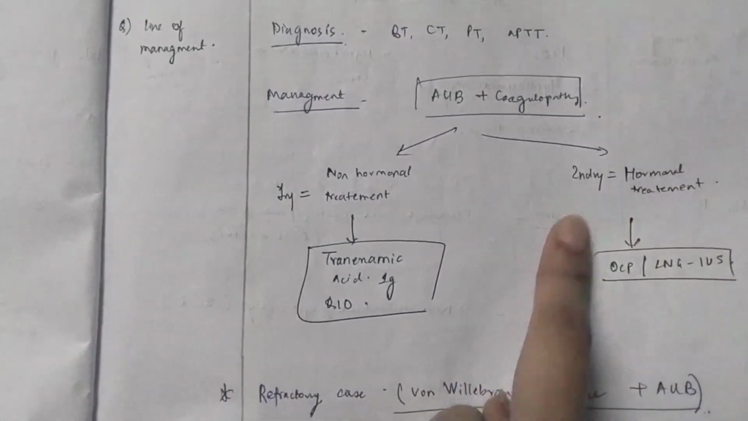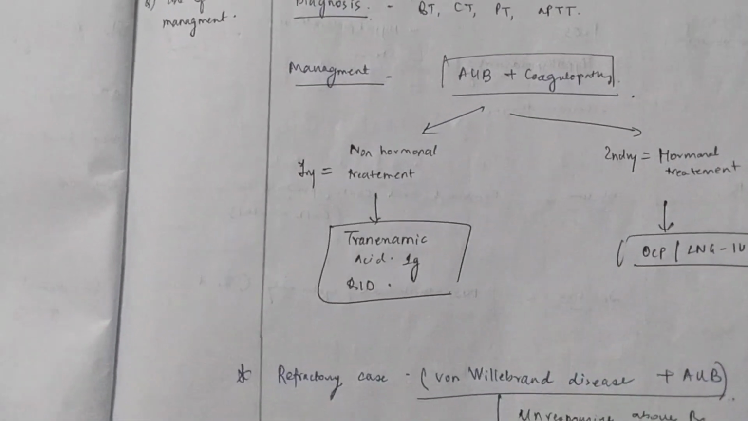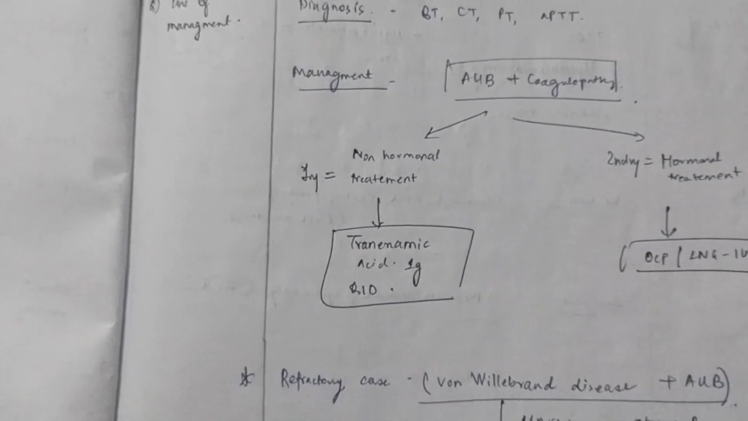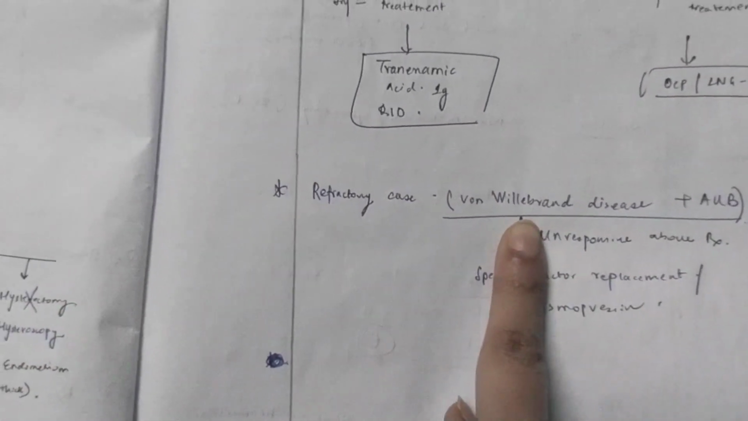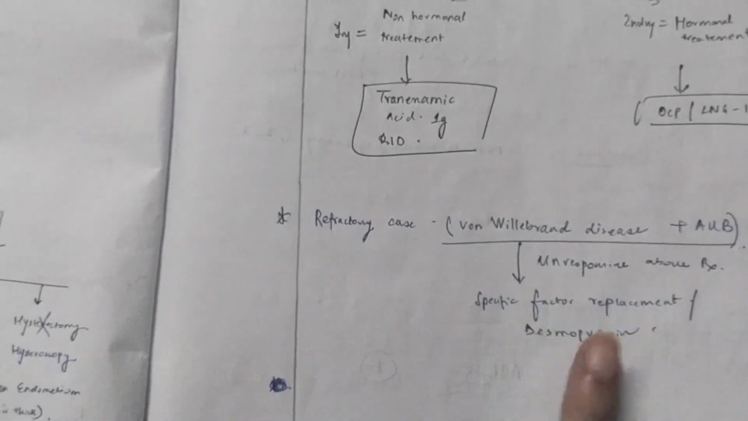Now, if you want to go for hormonal procedures, you have two options again. One is to give the LNG IUS, or you can give the OCPs. And if this is a refractory case, where both non-hormonal and hormonal management don't work, then you can think of some other conditions like von Willebrand disease, which is causing the coagulopathy. In this case, you have to do the factor replacement, or you can give desmopressin.